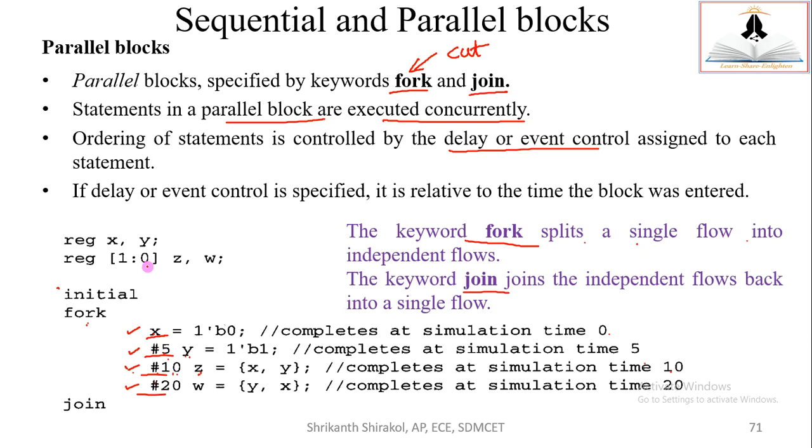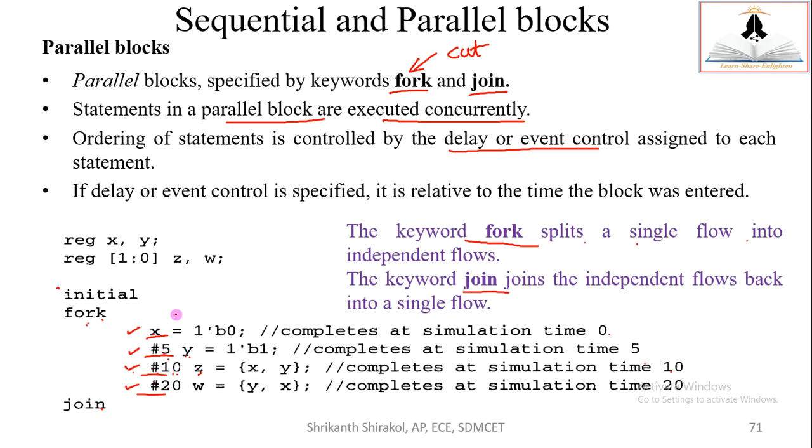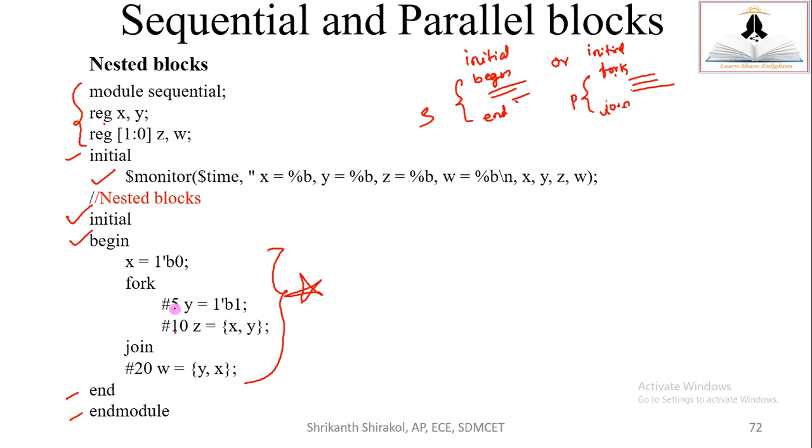In the previous slide, everything was the same, only there we had used fork join. In the earlier slide we had used begin and end. Now what we do is we start with begin and end, and for these two statements I use fork. You can see here only for these two statements I am using fork and join.